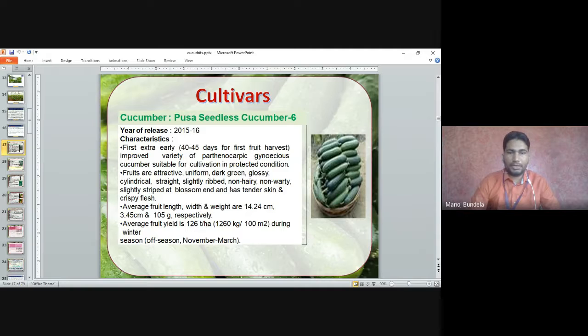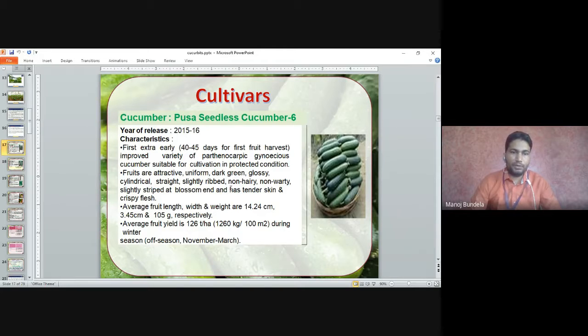The fruits are attractive, uniform, dark green, glossy, cylindrical, straight, slightly ribbed, non-hairy, non-warty, slightly striped at the blossom end, and have tender skin and crispy flesh.